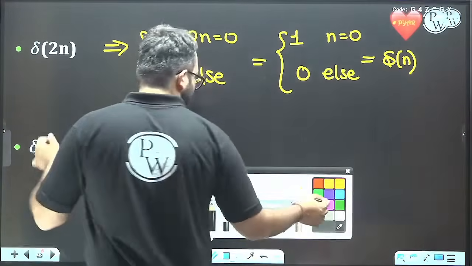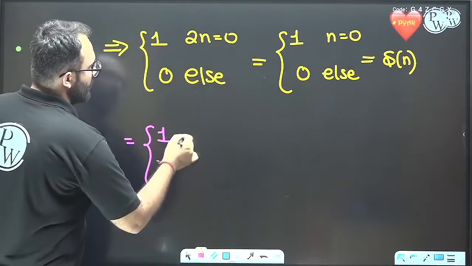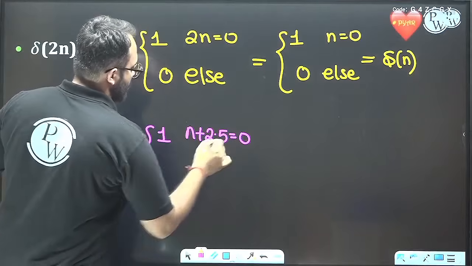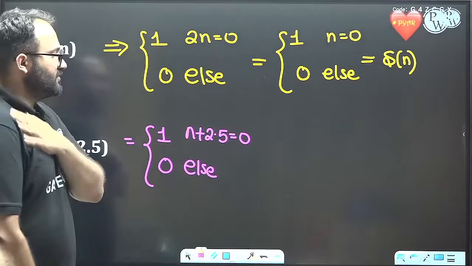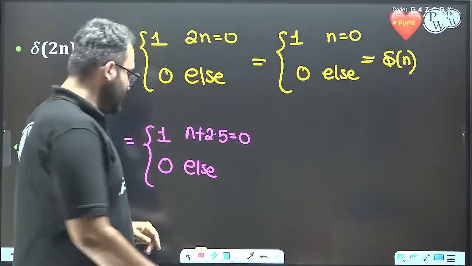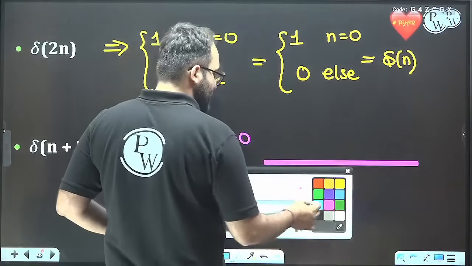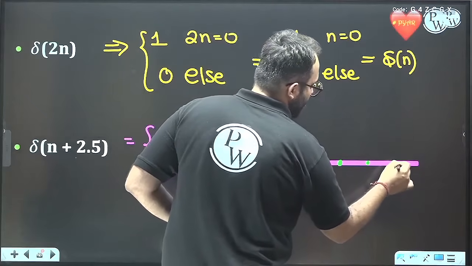Now the second one: this is equal to 1 where n plus 2.5 is equal to 0 and 0 elsewhere. Now, this says that this function is equal to 1.